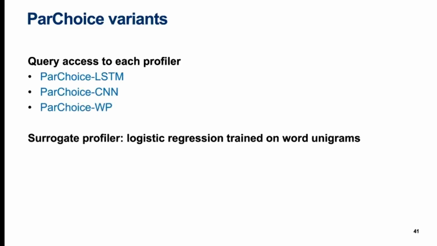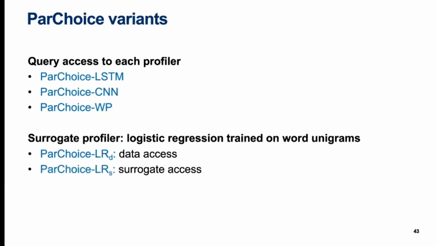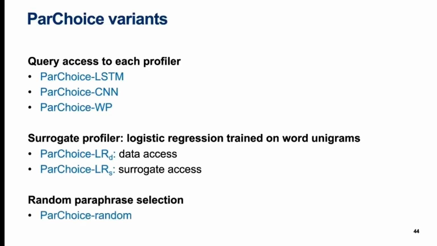As our separate surrogate profiler architecture, we use word unigram-based logistic regression. We have 2 variants of this surrogate profiler. The first one trained on the same training data as the targeted auto-profilers, and the second one trained on the separate surrogate training data that we discussed before. Finally, we also experimented on fully random paraphrase selection that had no access to anything.